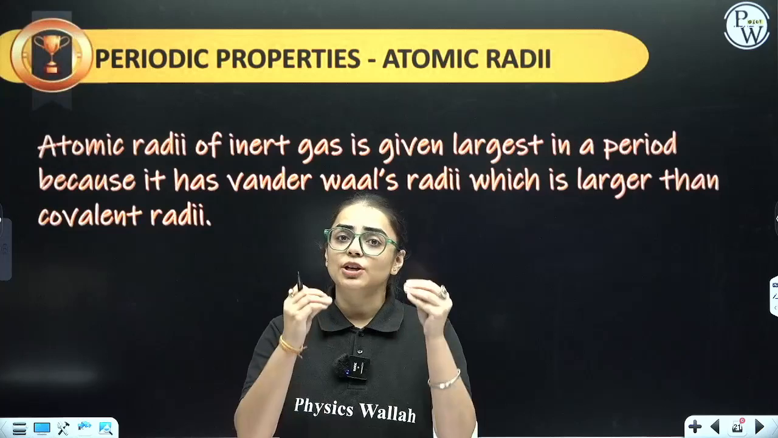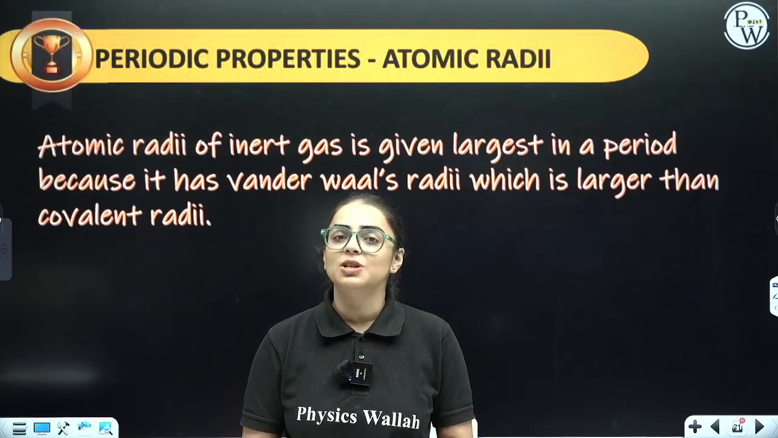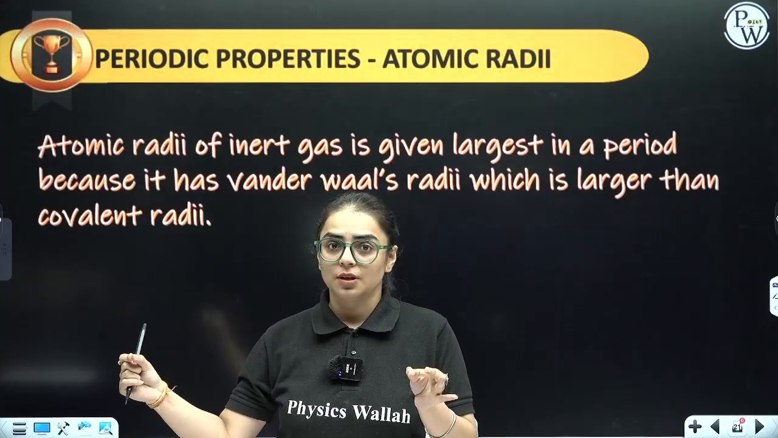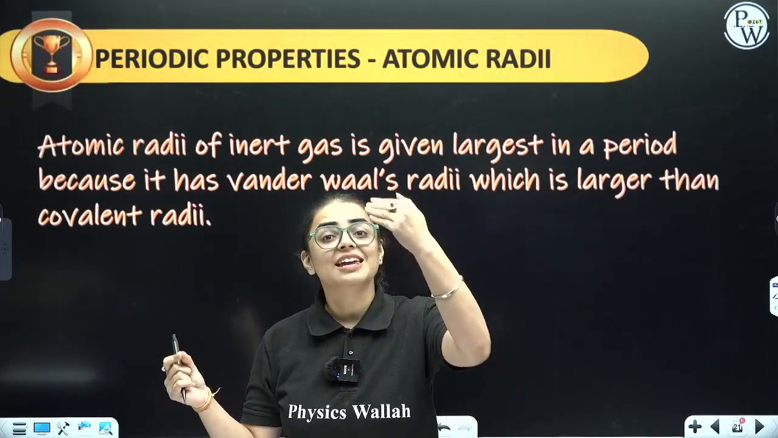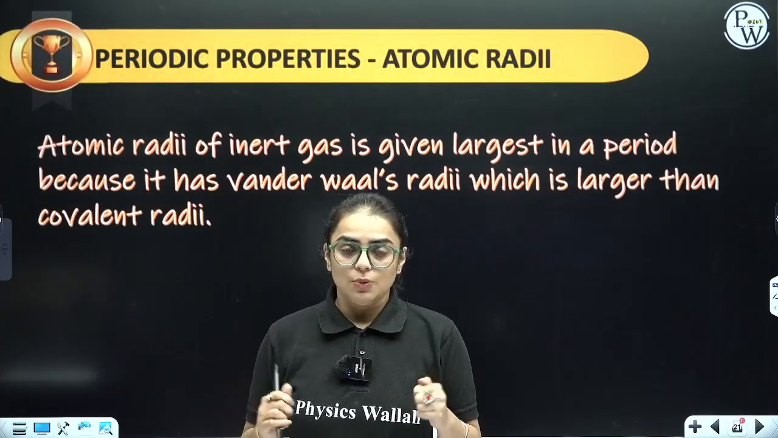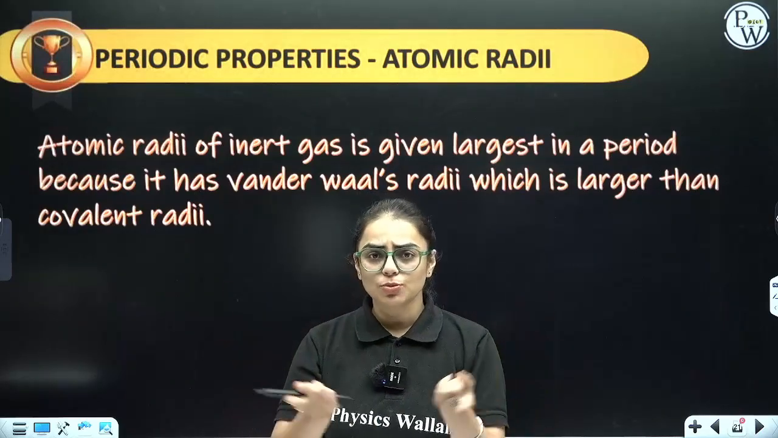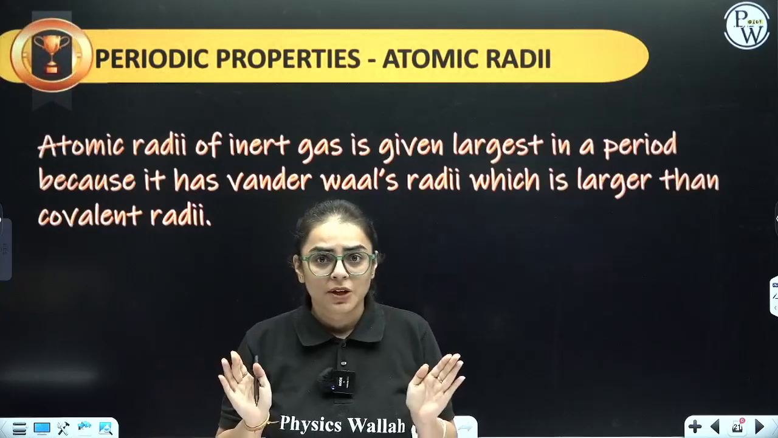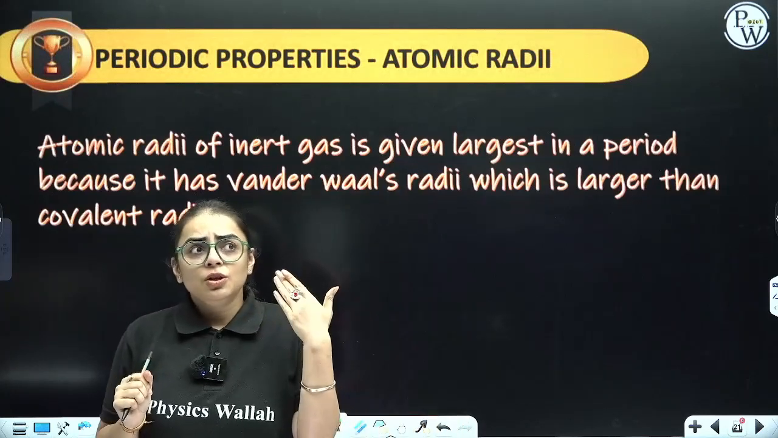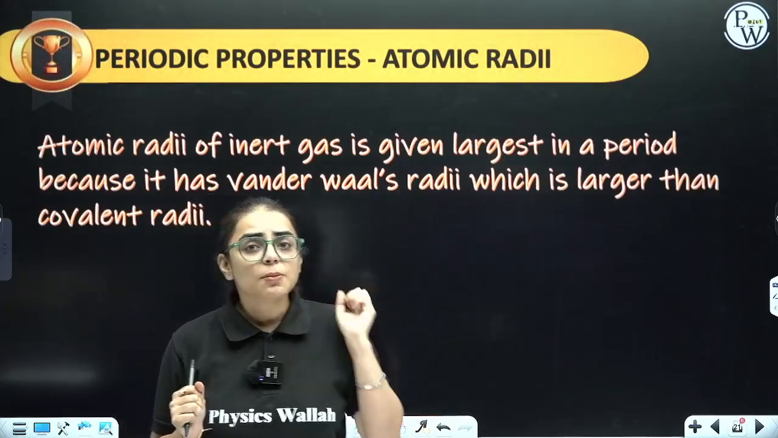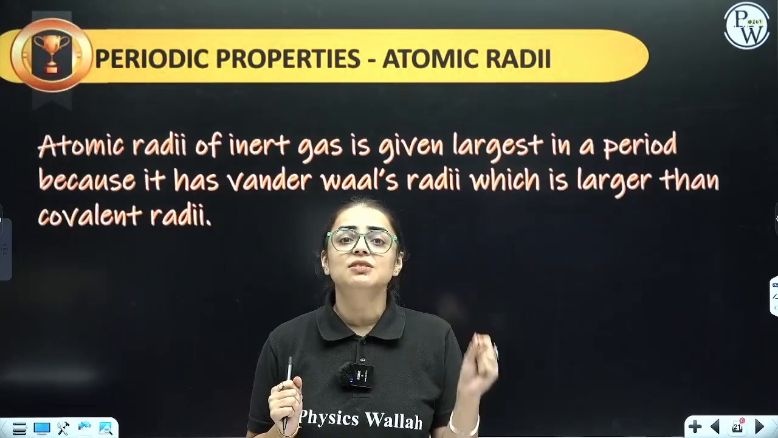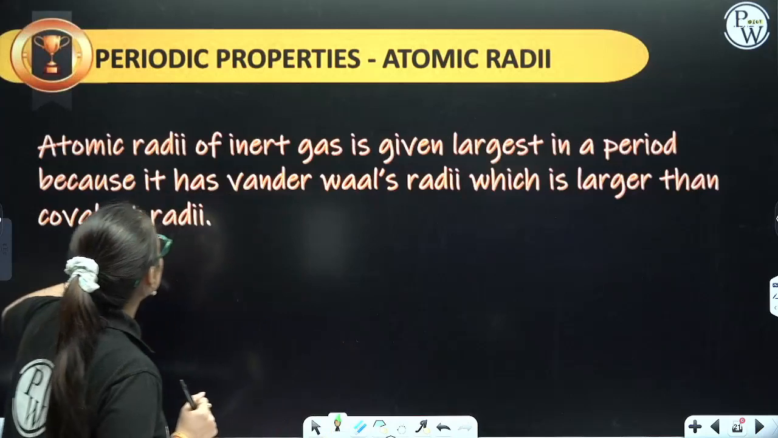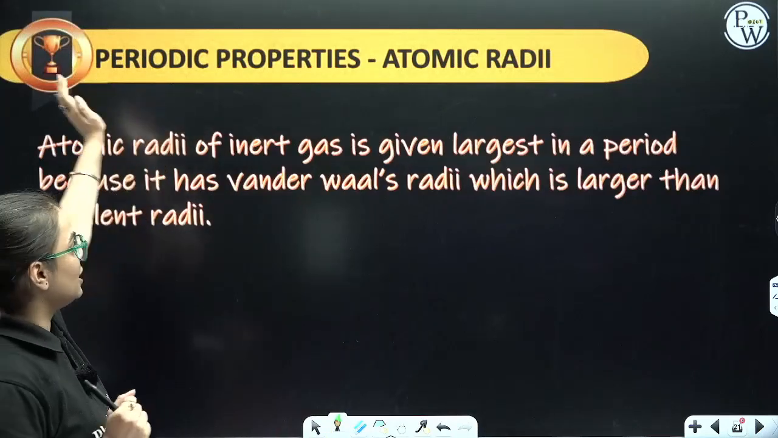Atomic radius or atomic radii is the distance from the center, that means from the nucleus, to the outermost shell, to the valence electron. Valence electron is the electron that is present in the outermost shell, no? So, the distance from the center to the outermost shell is the radius. Now, we not only have to understand atomic radii, but we also have to understand its trends, students.